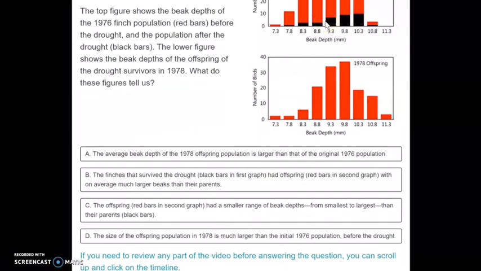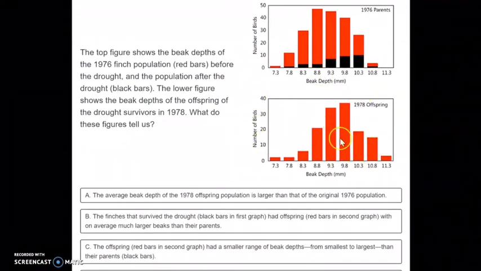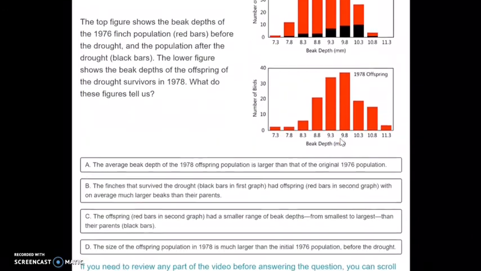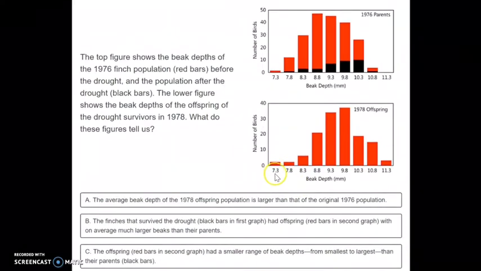Answer B says the finches that survived the drought, aka the black bars in the first graph, had offspring, aka the red bars in the second graph, with a much larger beak depth. Now, if we think about this, this says much larger. So the average beak depth was around 9 for the original parents, and then was around 9.8 for the offspring. So that means that the offspring do not have much larger beak depths than their parents, just slightly larger.